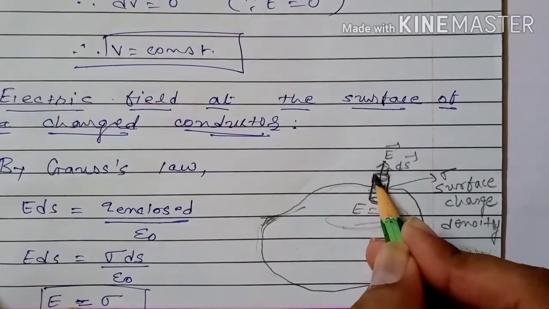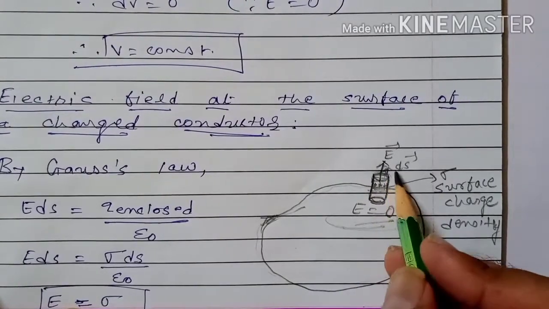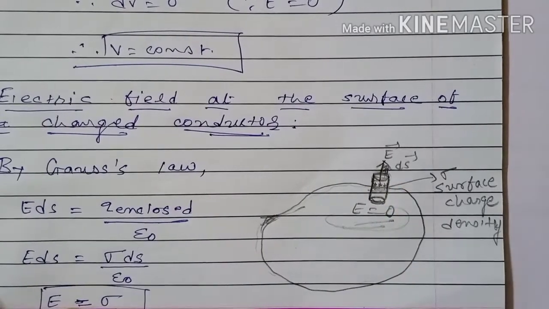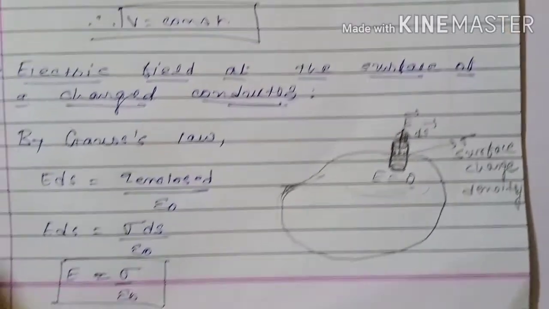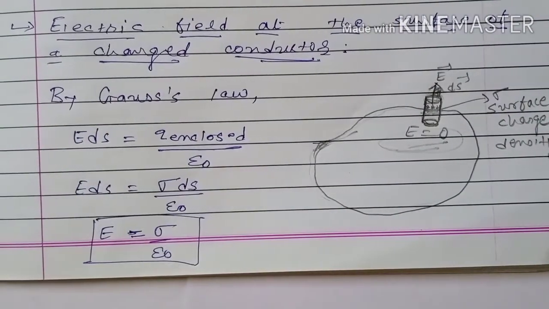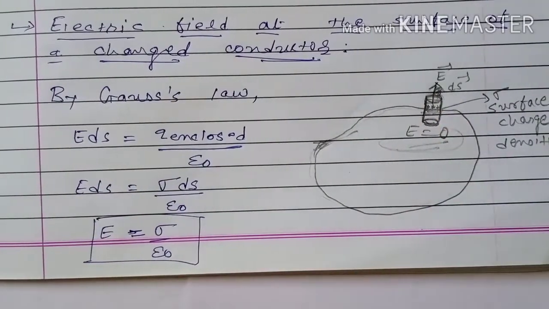For this small cross section area element, that is ds, the area vector is ds vector. By Gauss's law, we can write electric flux phi is equal to electric field into area, because electric field and area element both are in the same direction.